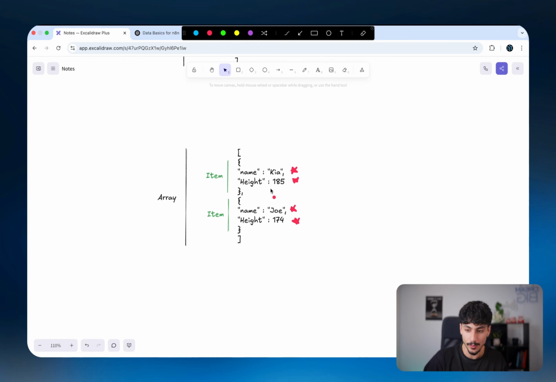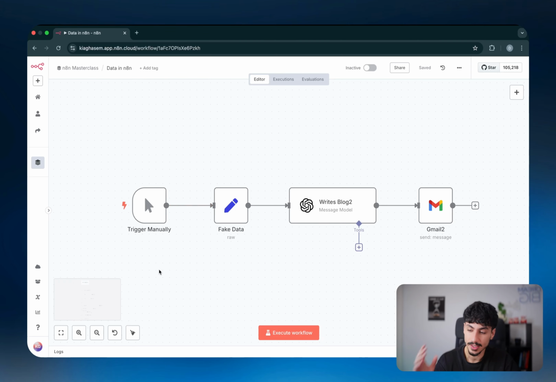And I know putting it in words sounds a little bit confusing, but if you just look at this for maybe 1 or 2 minutes, you would understand it fully. You're going to feel something click in your mind, and once you get that click, you will understand this, and it'll be super simple for you. So now let's take a look at how data is actually handled inside n8n.